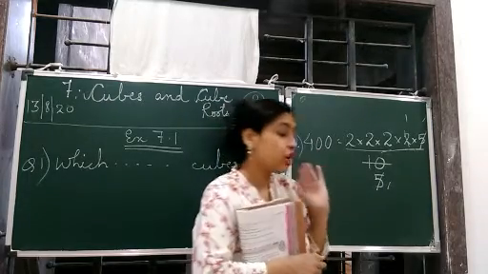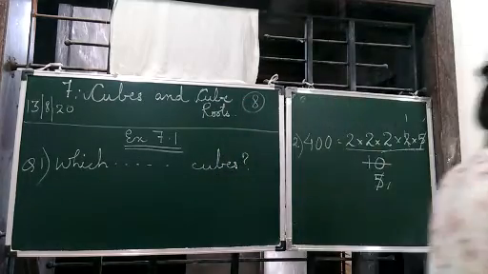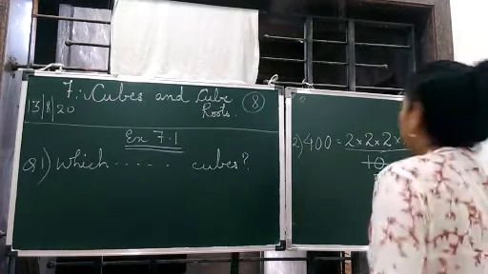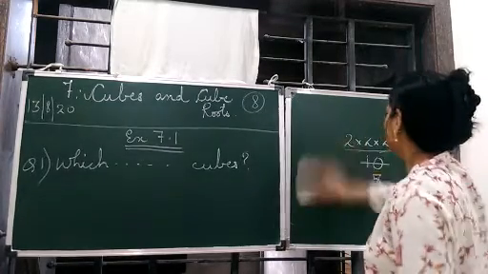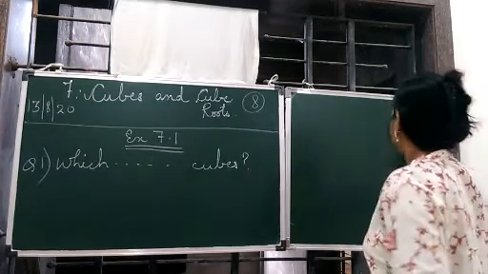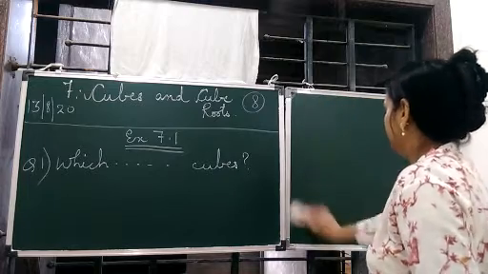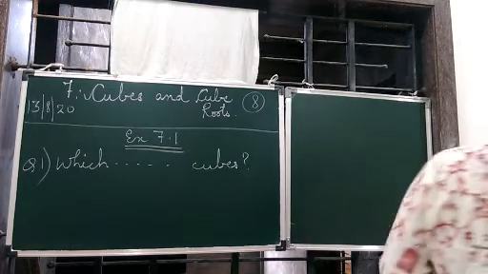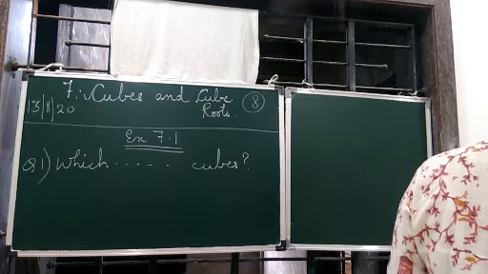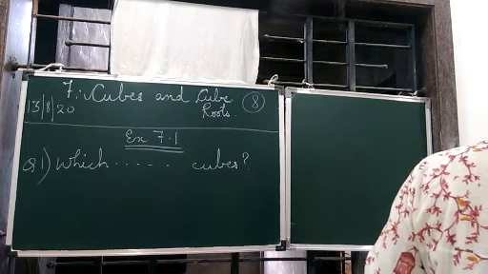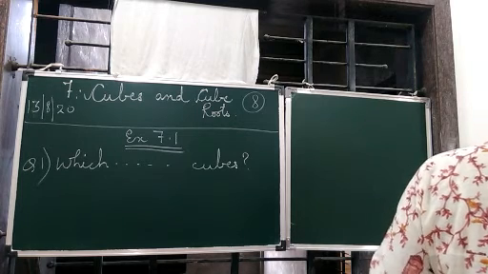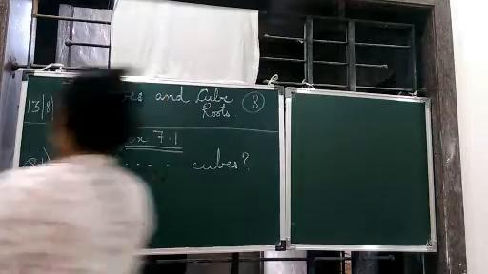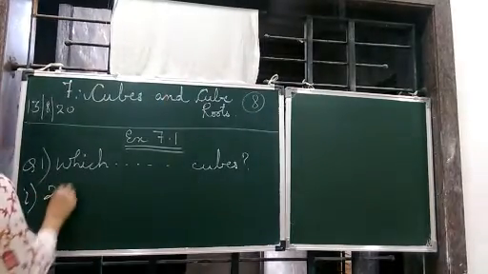Otherwise, the number is not a perfect cube. So let's go ahead and do it.